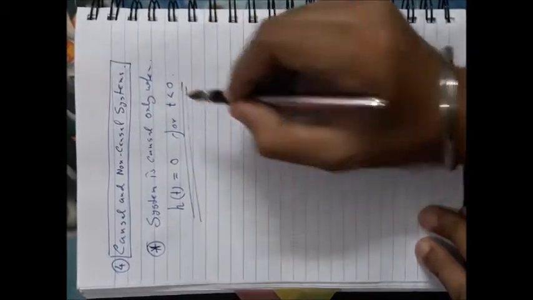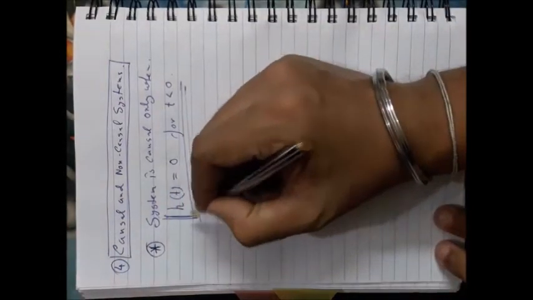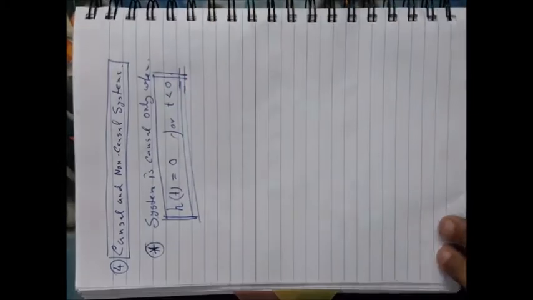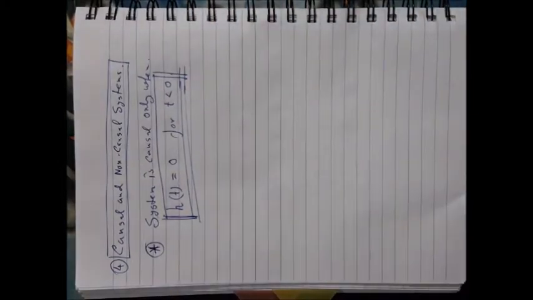That means if the impulse response of the system is a causal signal, then the system is causal. Otherwise, the system will be non-causal. Okay, it is a very important note. By just observing the impulse response, you can say whether the system is causal or non-causal.